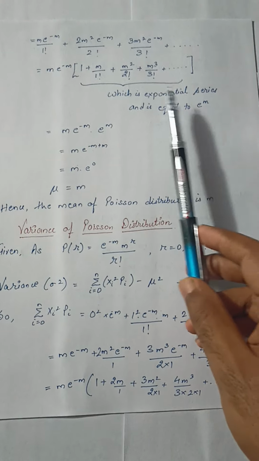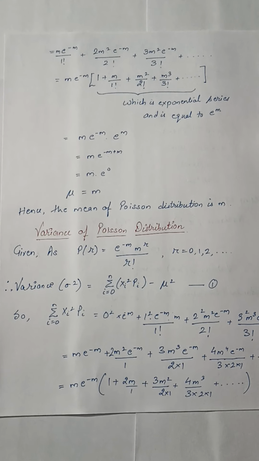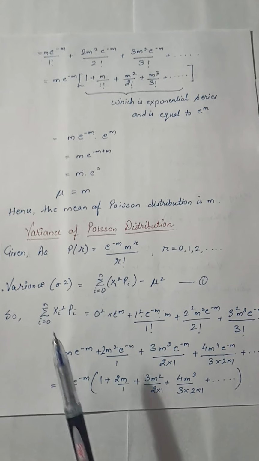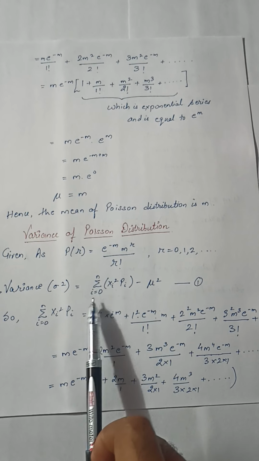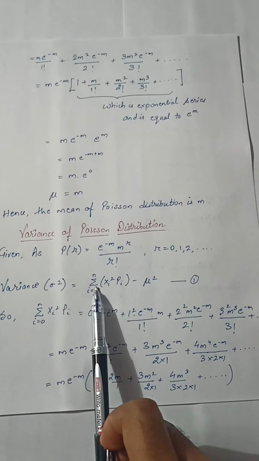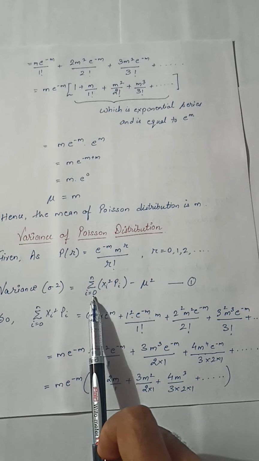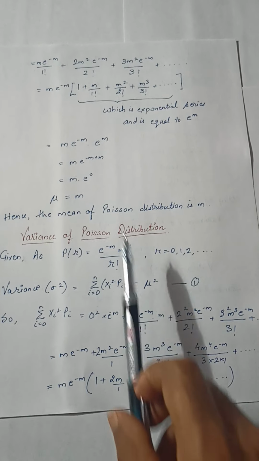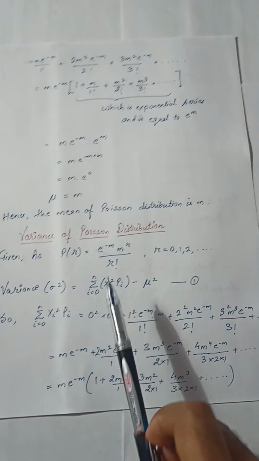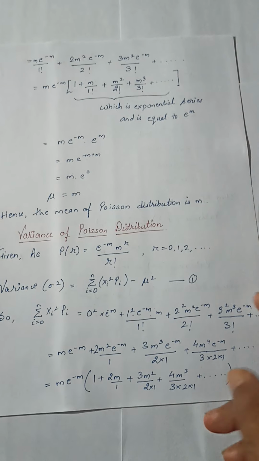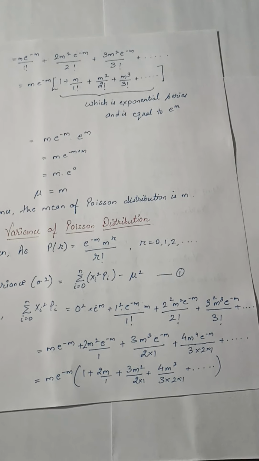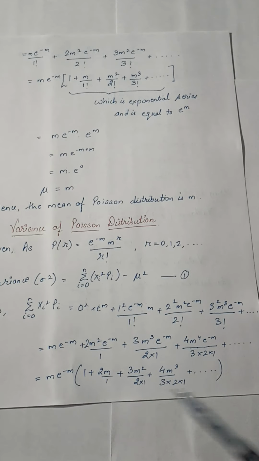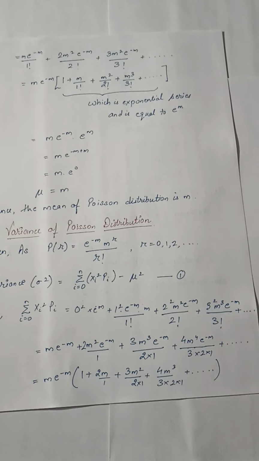Now as we have evaluated the mean, similarly we can find out the variance of Poisson's distribution. For that, variance sigma square is summation of x square into pi, where i is equal to 0 to n, minus mu square. Mu we have just evaluated. As we have evaluated summation of xi into pi, in the similar form we can evaluate summation of x square into pi. Okay, we can see this simplification.